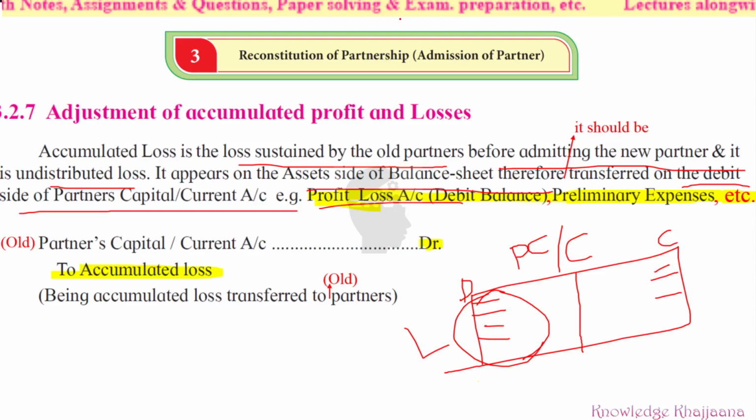So whatever is the loss, what should be done with it? It should be debited to the old partners' capital or current account. What do we have to write? To accumulated loss. That should be debited to the old partners' capital or current account in their old profit sharing ratio, being accumulated loss transferred to old partners.